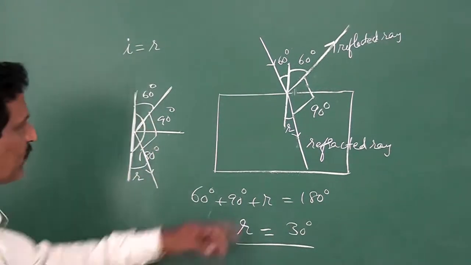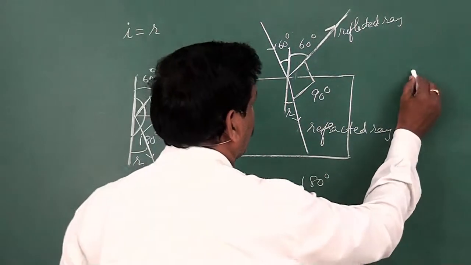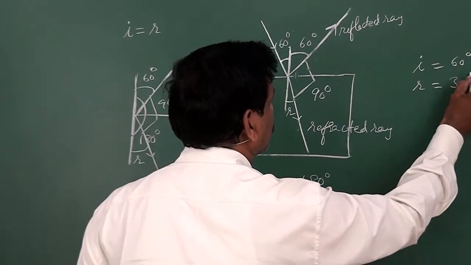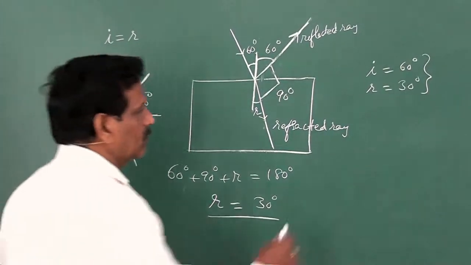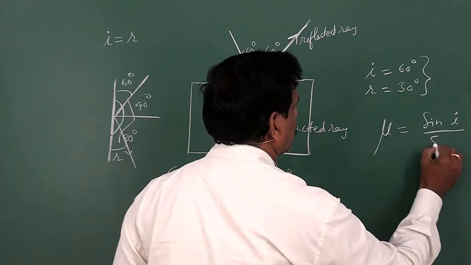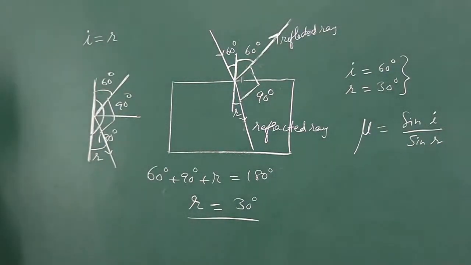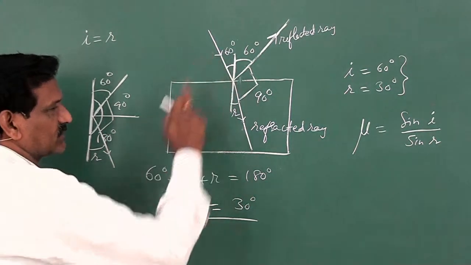So the angle of refraction is 30 degrees. Here the angle of incidence is 60 degrees, the angle of refraction is 30 degrees, and we have to find the refractive index. So the refractive index mu, from Snell's law, is equal to sin i by sin r, angle of incidence over angle of refraction. The angle of incidence is given as 60 degrees.